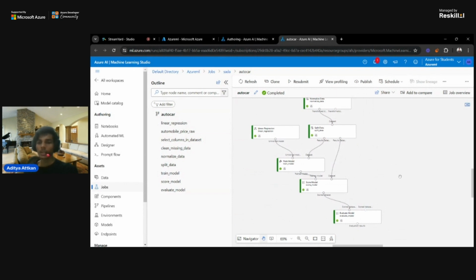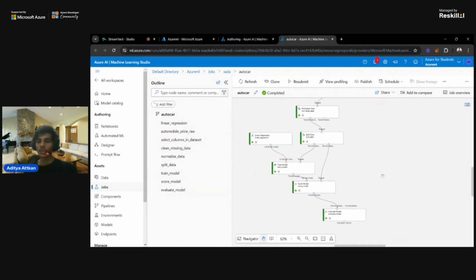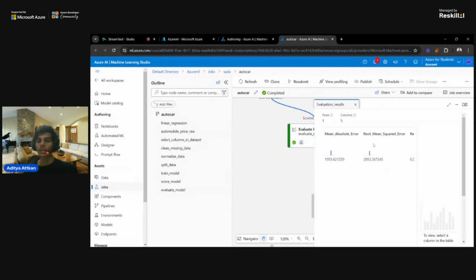Whenever it is done, it gets ticks on all of them. If it gets the last tick, that means the model ran correctly. Let's check the evaluation results for that. As you can see, there is a bunch of things I have used in that.